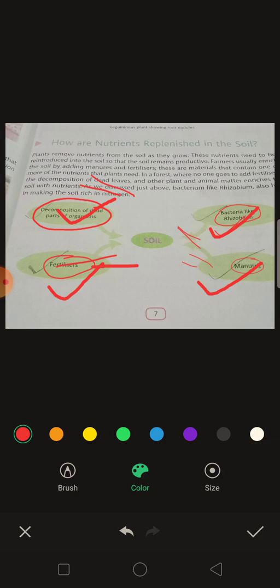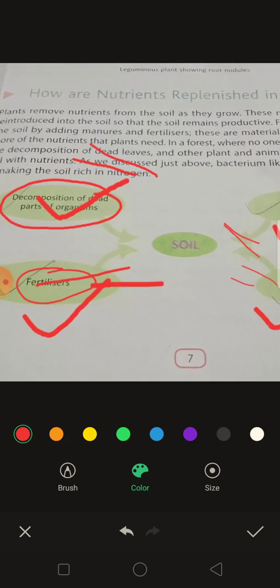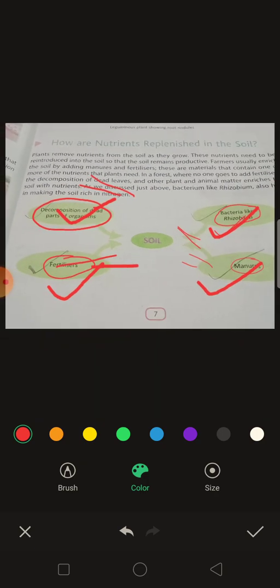I think you have understood this topic, how the farmers replenish the fertility of the soil, okay, by using different processes, by using chemical fertilizers, manures, decomposition and rhizobium bacteria, isn't it?